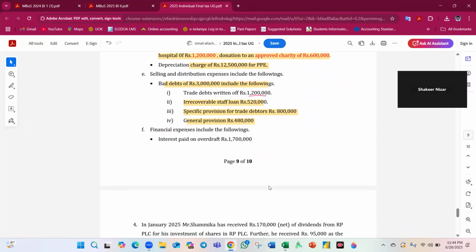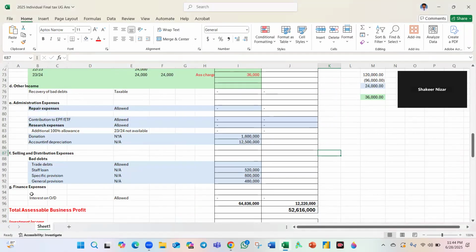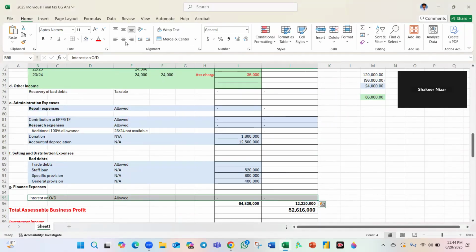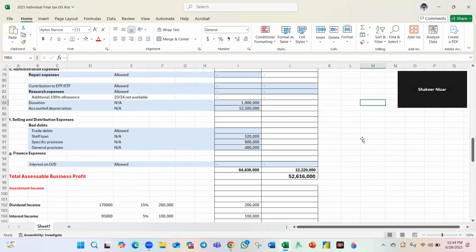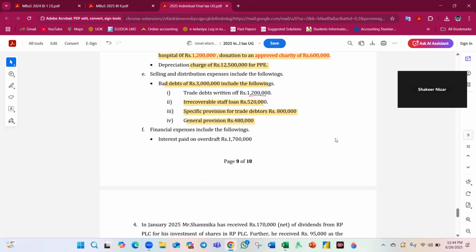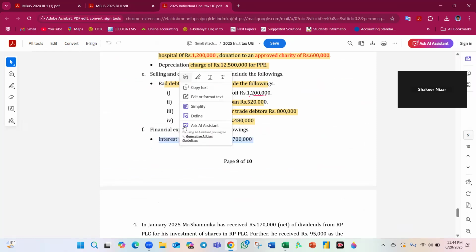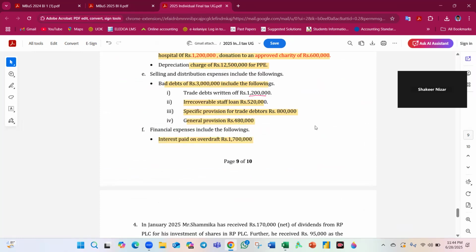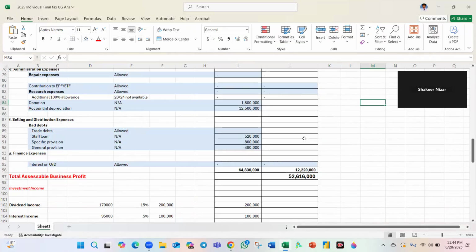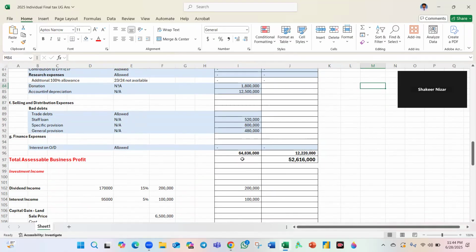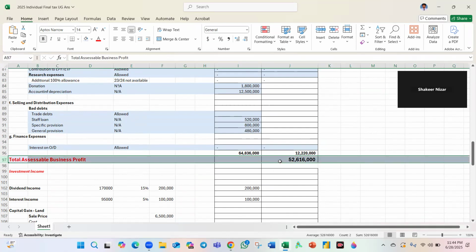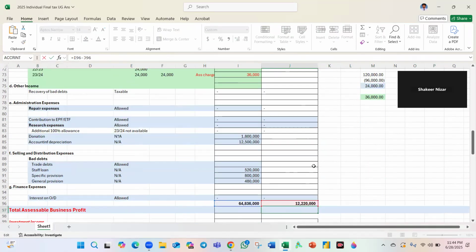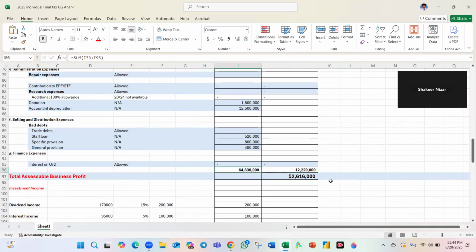Finance expenses, interest paid on overdraft is allowed. In corporate taxation you need to understand thin capitalization, you can't deduct beyond it here. You may learn that in third year second semester. Now, interest expense you add back. Therefore, for total assessable business income from the business, you take the pluses and minuses.